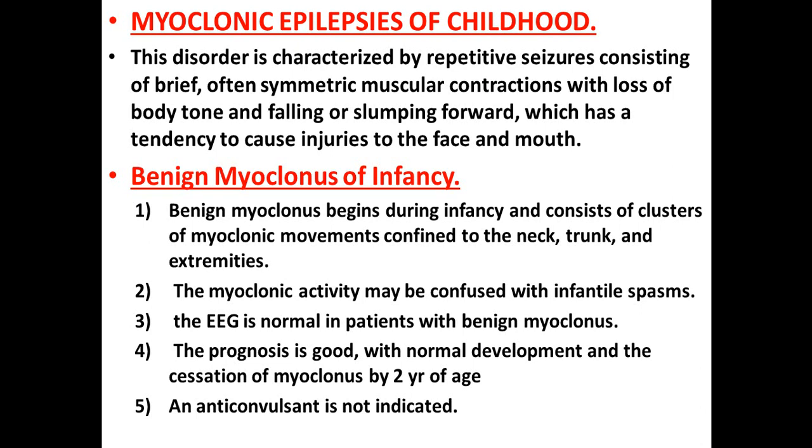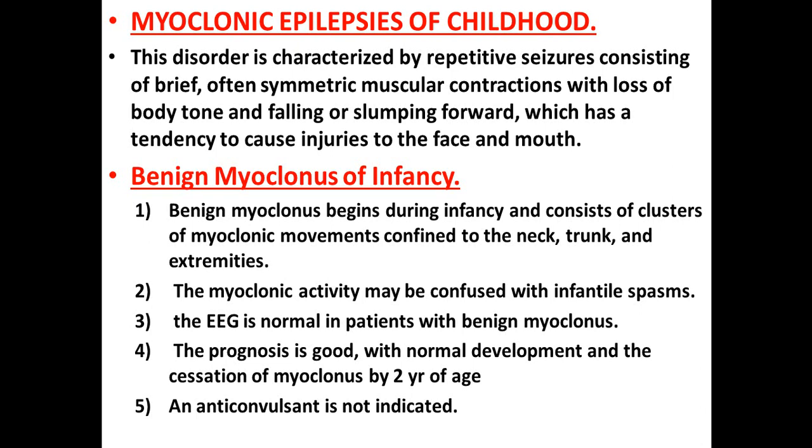What about the benign myoclonus of infancy? It is benign, as we said, and it has a spontaneous remission. It occurs during infancy, and there is a cluster of myoclonic movements, usually confined to the neck, the face, and the extremities. Sometimes it is confused with infantile spasm.